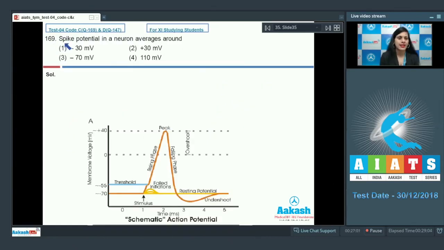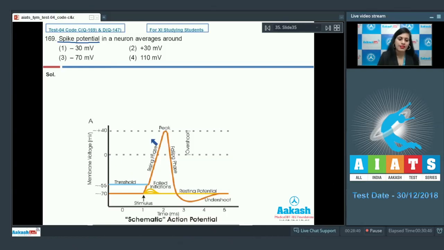Question number 169. Spike potential in a neuron averages around. And what do you mean by spike potential? Spike potential is a total change in potential difference across neural surface upon receiving threshold stimulus. And as you can see here, which is a diagrammatic representation of action potential, the resting potential is at around minus 70 millivolts, and on receiving the threshold stimulus, there is depolarization wave, which is followed by repolarization wave, and then restoring the polarized state of the membrane.